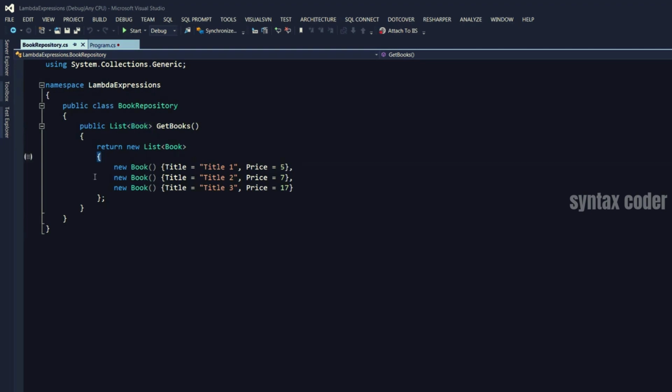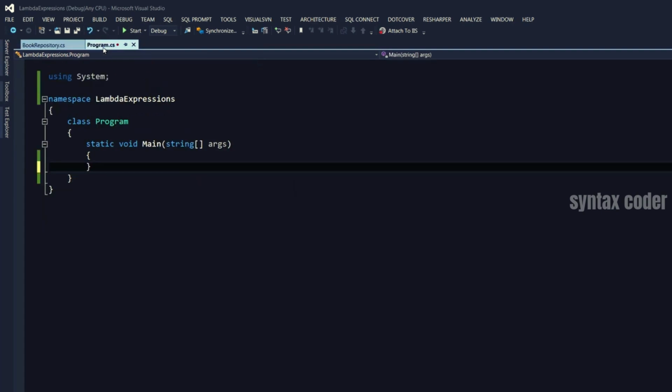And here I'm using the object initializer syntax during initialization of the list, so I can immediately populate that list with a few objects. As I instantiate each book, again, I'm using the object initializer syntax to quickly initialize the book object. So we have 3 books, title 1, 2, 3. The first 2 are less than $10, as you see, and the third one is $17. Let's say we want to write code that returns all the books that are cheaper than $10.